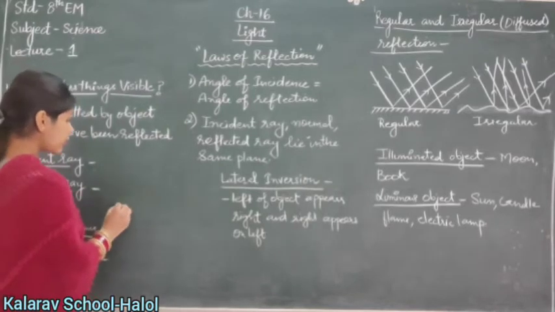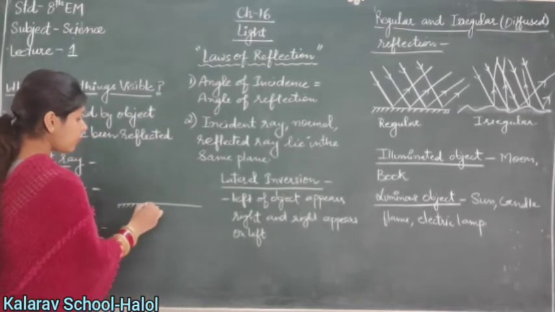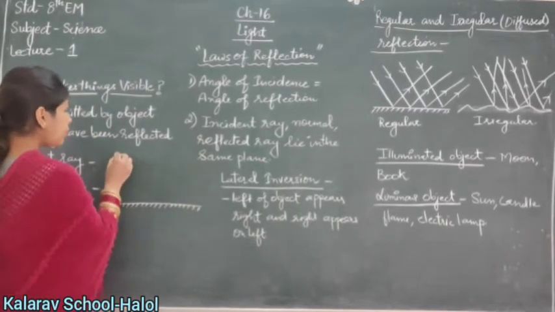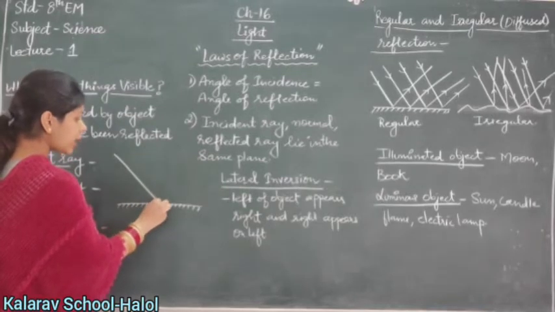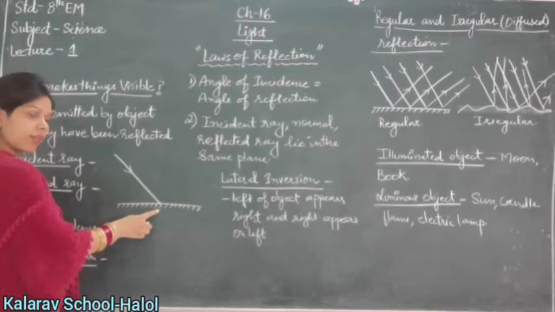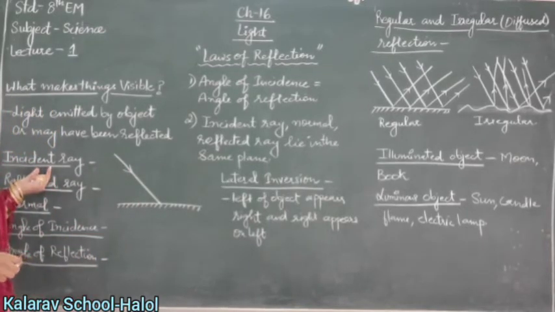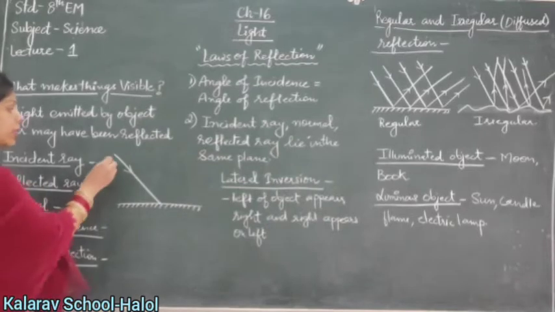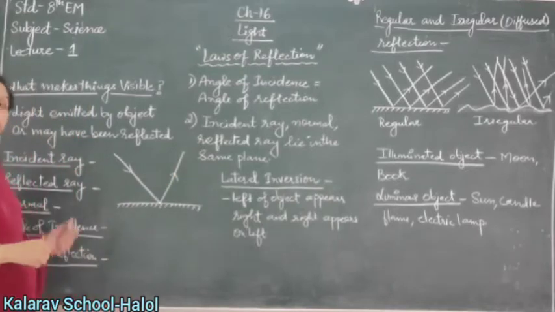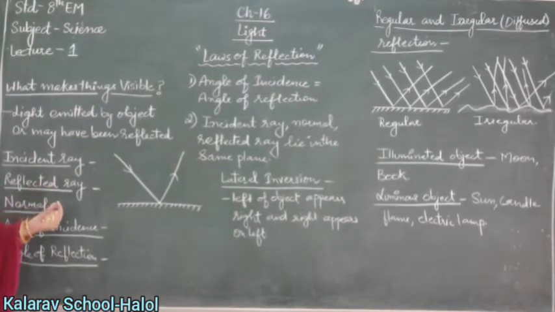Firstly, here we have a reflecting surface. It may be any plane surface like a mirror. If light from an object strikes a surface, the light which strikes the plane surface is called the incident ray. What is the incident ray? The ray which strikes the plane surface. Next, when the light strikes a surface, it is reflected back. The light which is reflected from the plane surface is called the reflected ray.